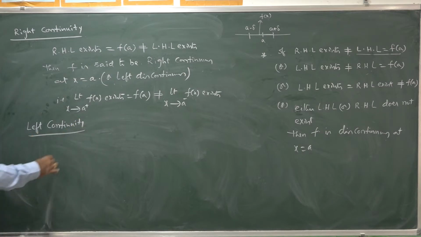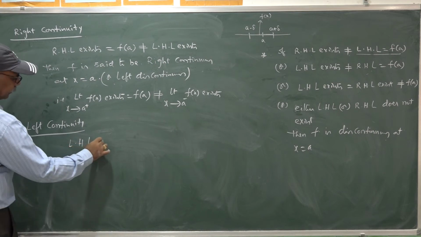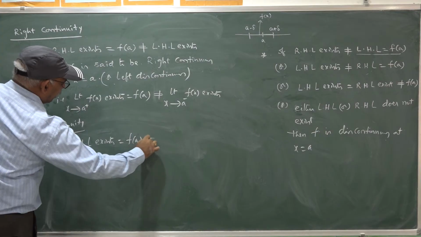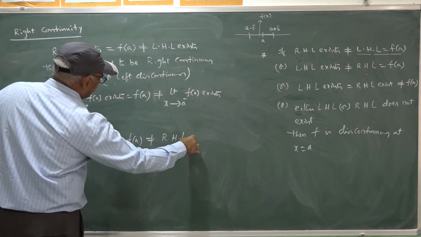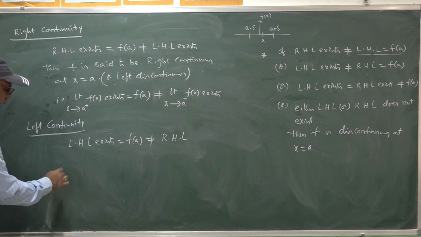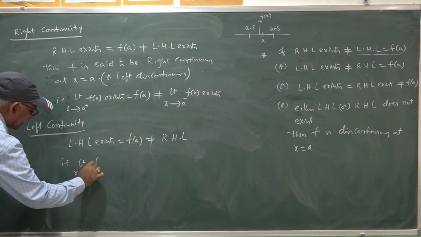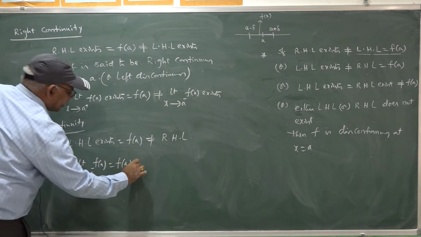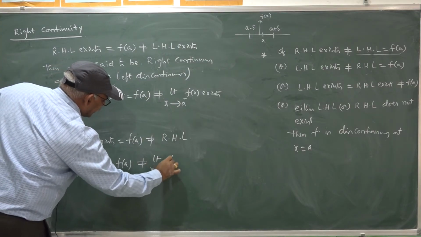Left continuity is LHL, left hand limit exists and equal to f of a, which is not equal to right hand limit. That is, limit x goes to a minus f(x) is f of a, which is not equal to limit x goes to a plus f(x).